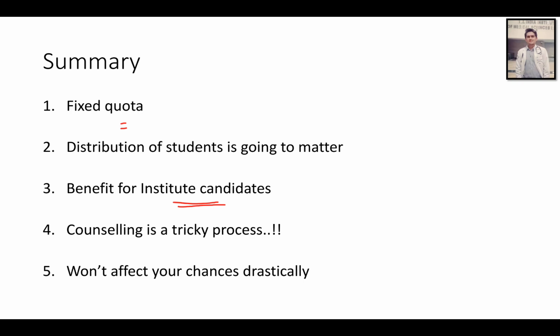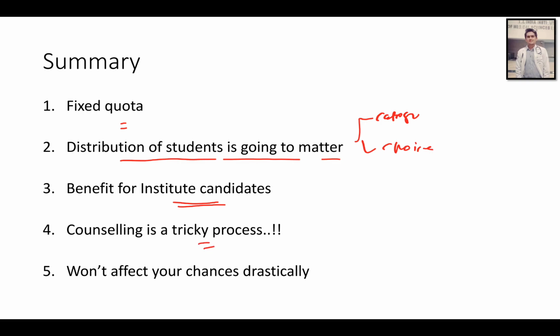It's not like institute candidates do not study and will have a very bad rank and suddenly come up. They are already in the top ranks, so if you are not from the institute, it is not going to affect your rank much, because institute students will anyway be in the higher ranks. Distribution of the students is going to matter according to their category and their choices.